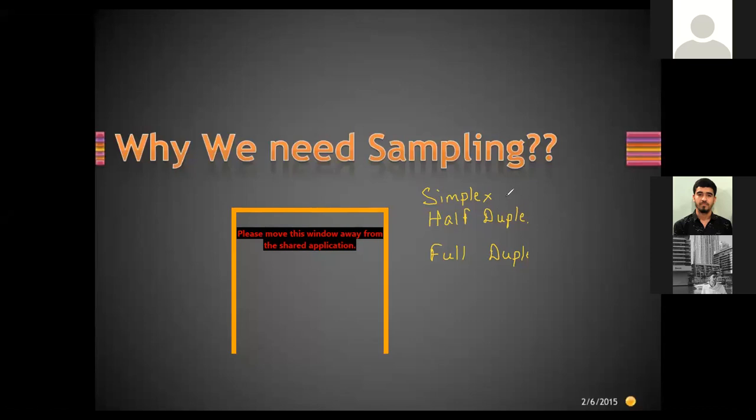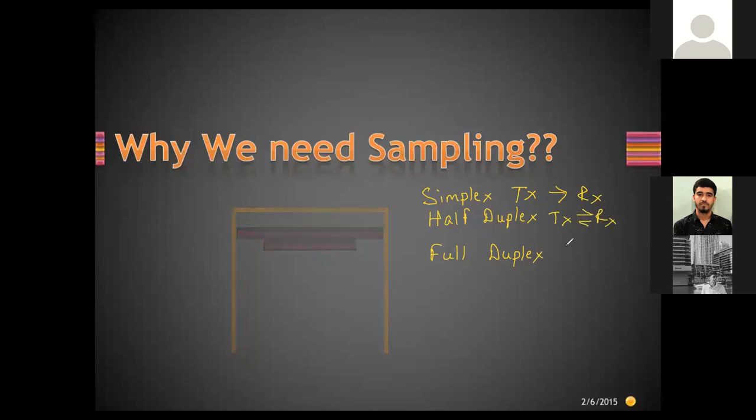In case of simplex, the communication is only one way, that is, only the transmitter is talking to the receiver. Second is half duplex. The transmitter and receiver both can communicate with each other, but one at a time. In case of full duplex, the transmitter and receiver can talk simultaneously. So those are the three modes of communication, let it be analog or digital communication.